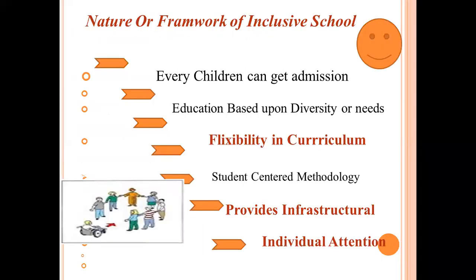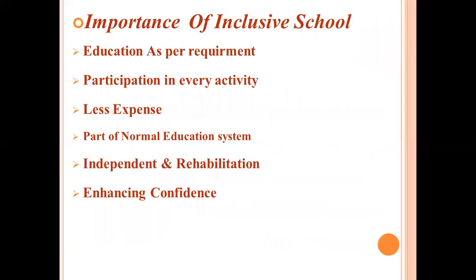You can understand the nature of the framework for inclusive school. In inclusive school, every child can get admission. Education is based upon diversity or needs. The students' diversity and the students' needs based education is given in inclusive school. There is flexibility in curriculum, and a student-centered methodology and learning resources are applied. Infrastructural facilities are provided based upon diversity or students' needs, and individual attention is given in inclusive school.